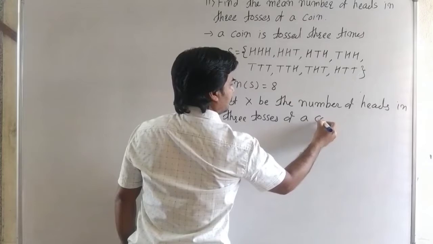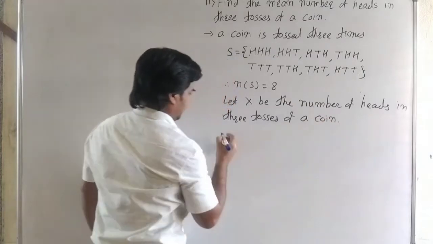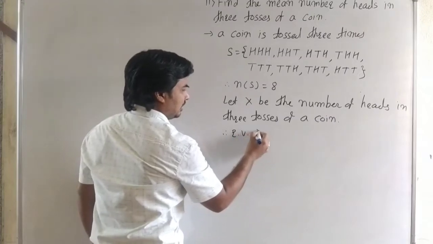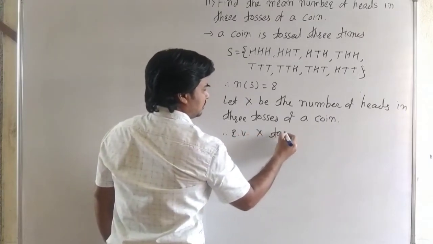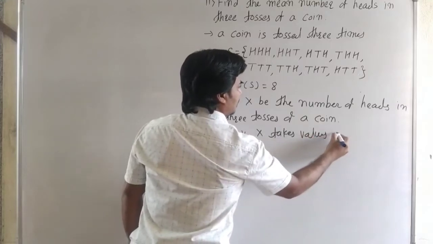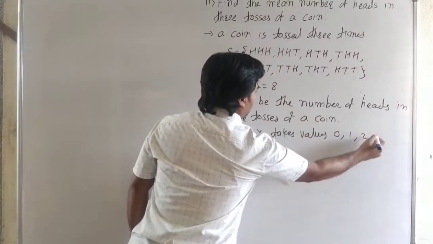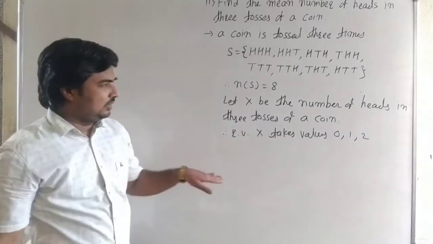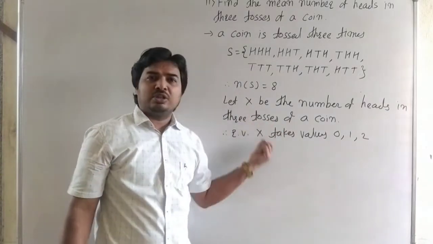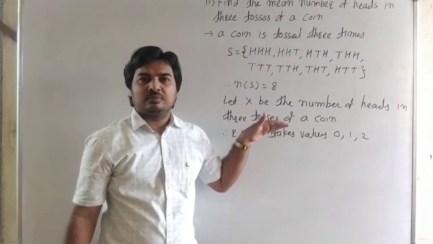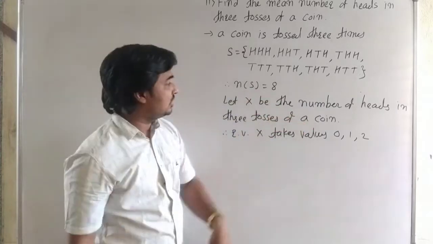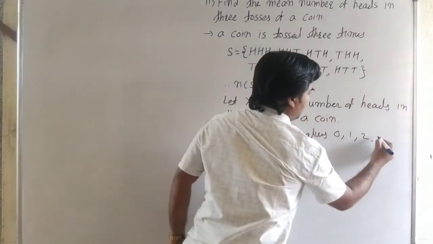Therefore the random variable X takes values 0, 1, 2 or 3. See carefully this. When a coin is tossed 3 times, the number of heads can be 0, 1, 2 or 3.